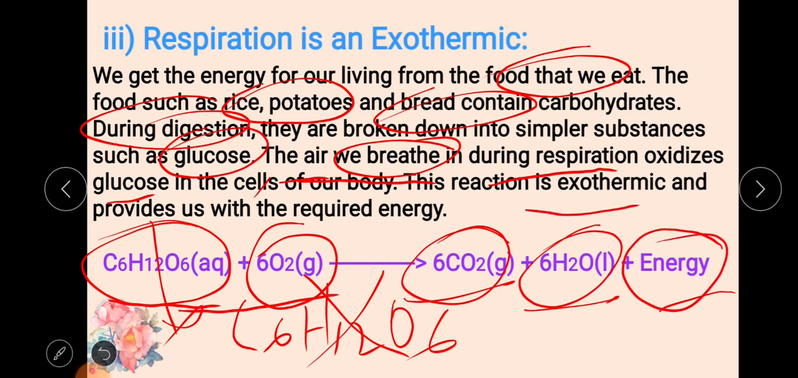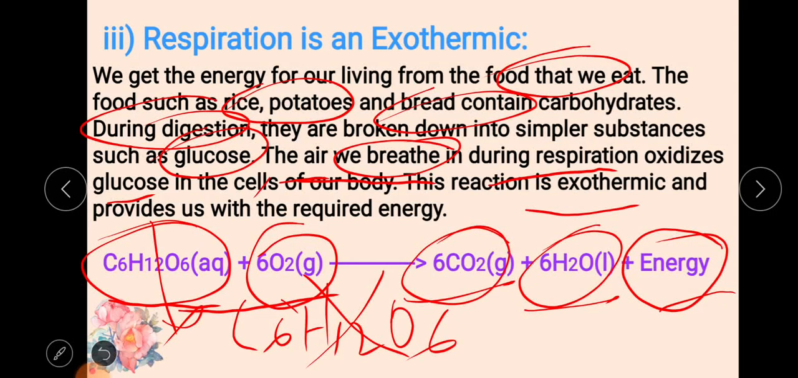This reaction is exothermic. Why? Because it produces more heat, and this carbon dioxide with the blood comes back to the lungs for exhalation. Inhalation, oxygen reaches the lungs, and exhalation, carbon dioxide leaves from the lungs. That's why we can say respiration is an exothermic reaction.